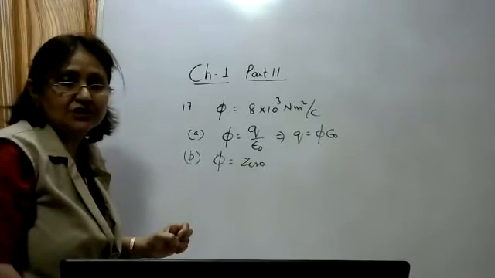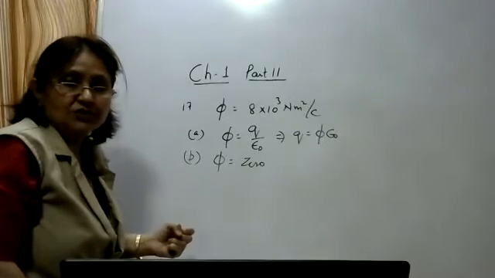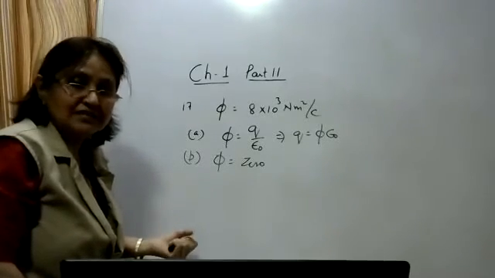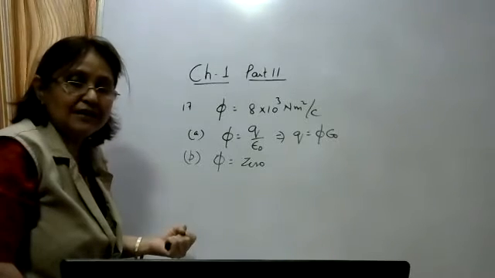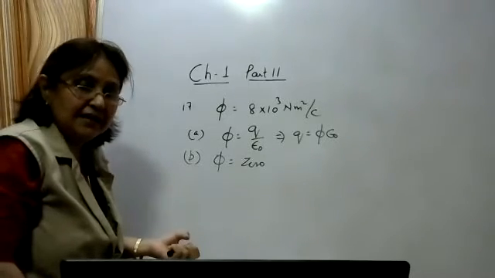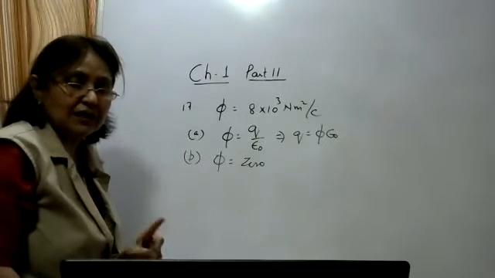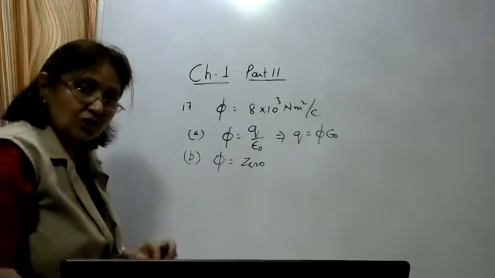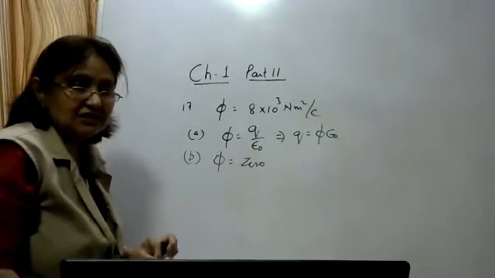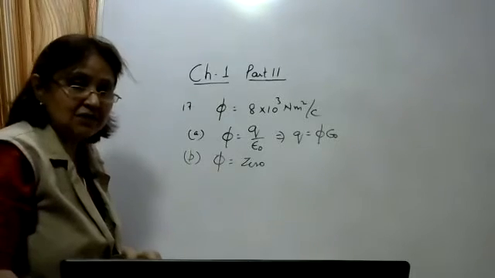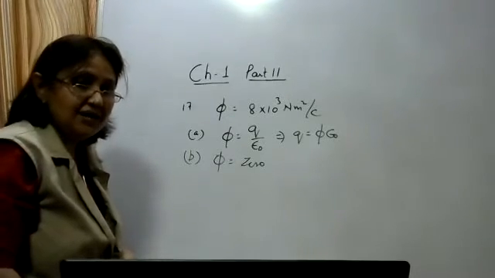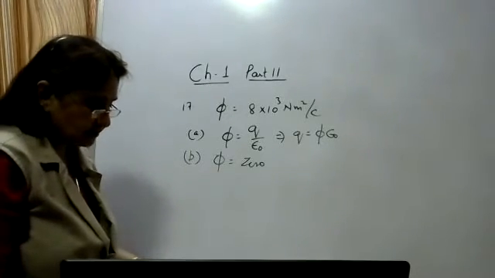Due to the positive charge, the electric lines of force will be passing outwards, that is, the flux will be positive, and due to the negative charge, the flux will be negative. And so the net flux in that case can also be equal to zero. So it is not necessary that the charge inside is zero. There can be a positive charge and an equal amount of negative charge.